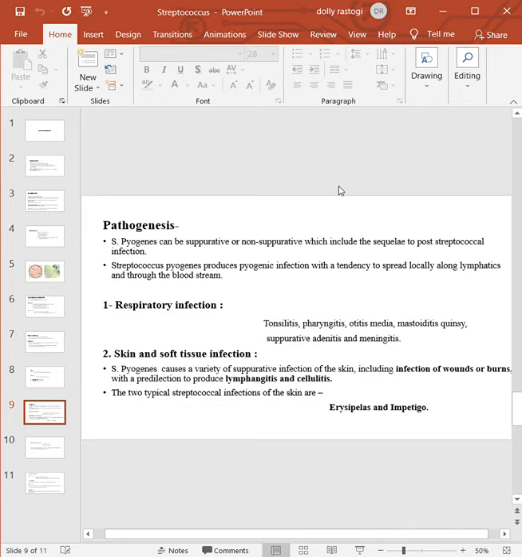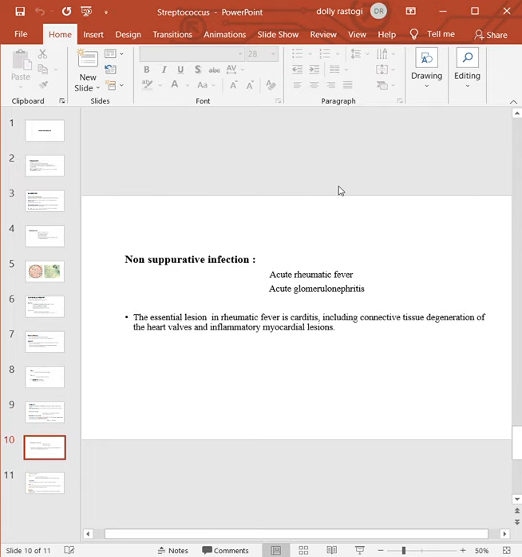It also causes skin and soft tissue infections like infections of wounds and burns, causing cellulitis. Skin infections also include erysipelas and impetigo. The non-suppurative infections include acute rheumatic fever and post-streptococcal acute glomerulonephritis.